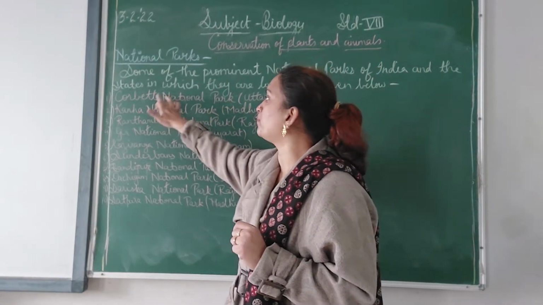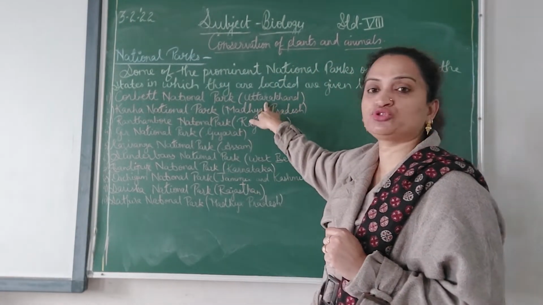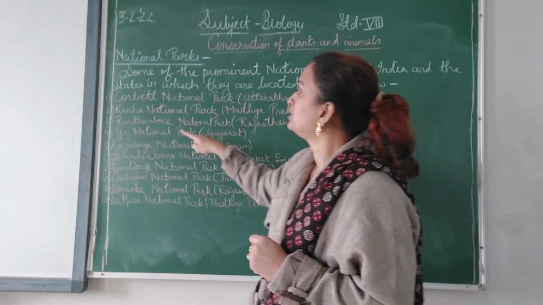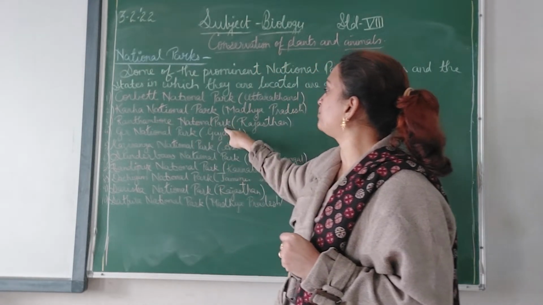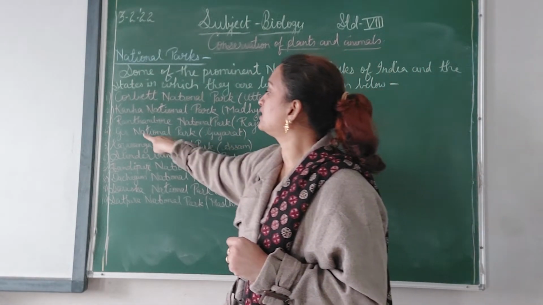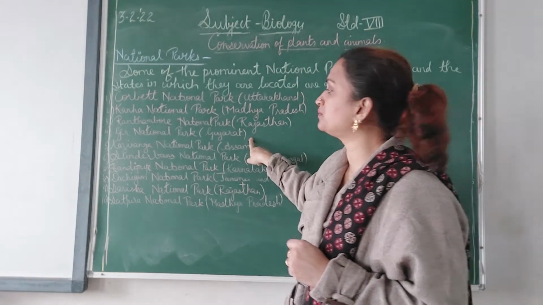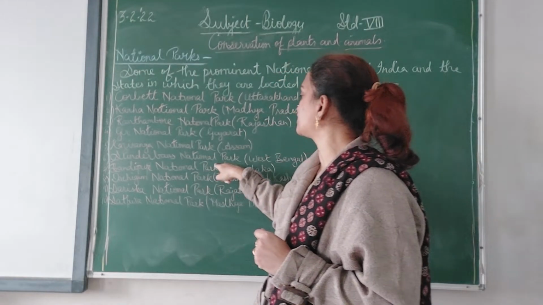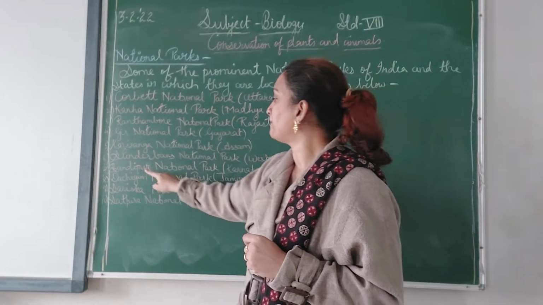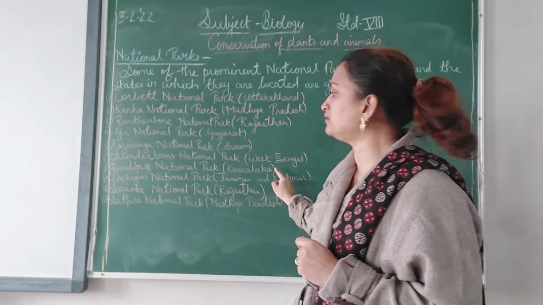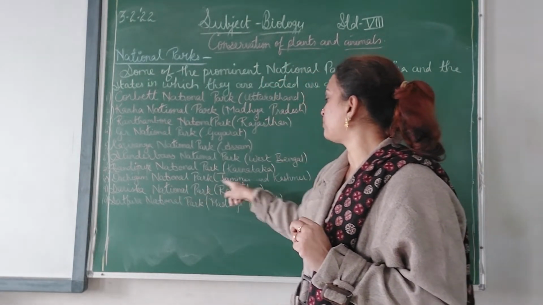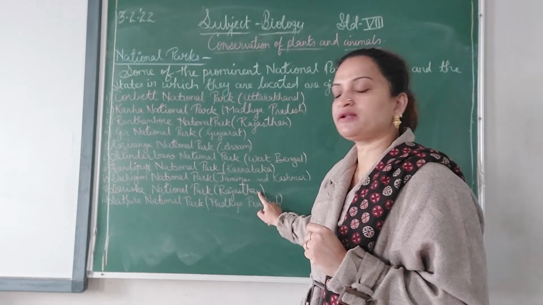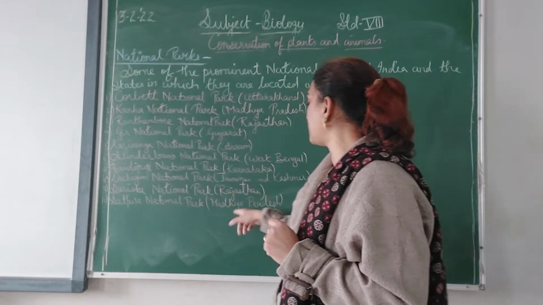So first is Corbett National Park in Uttarakhand, Kanha National Park in Madhya Pradesh, Ranthambore National Park in Rajasthan, Gir National Park in Gujarat, Kaziranga National Park in Assam, Sundarbans National Park in West Bengal, Bandipur National Park in Karnataka, Dachigam National Park in Jammu and Kashmir, Sariska National Park in Rajasthan, Satpura National Park in Madhya Pradesh.